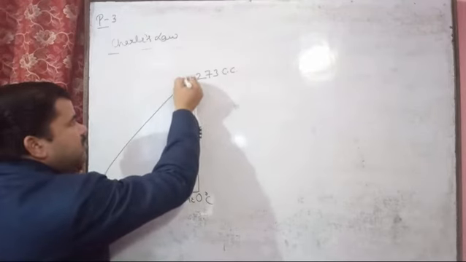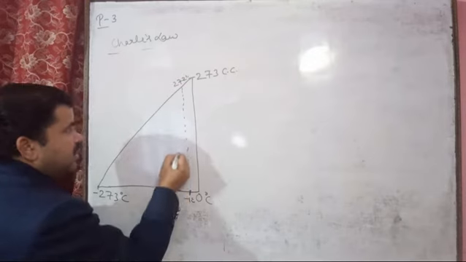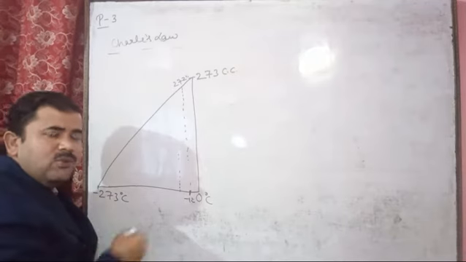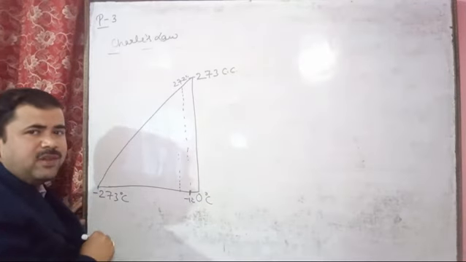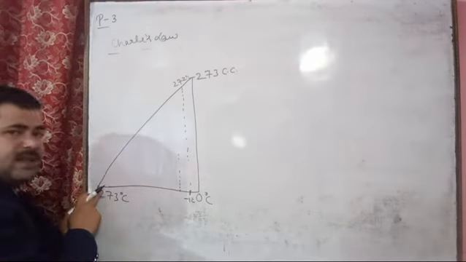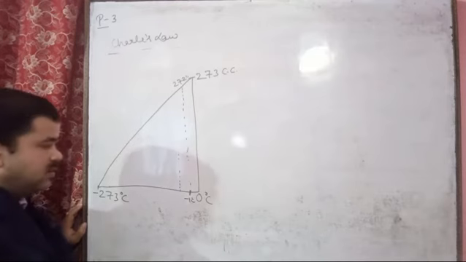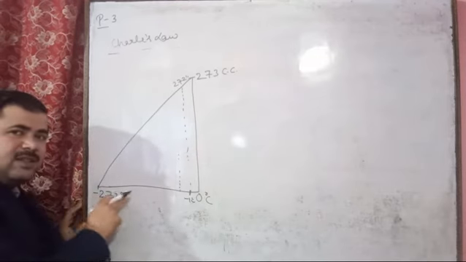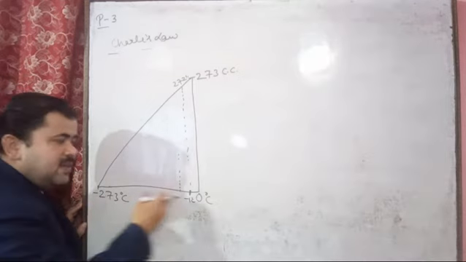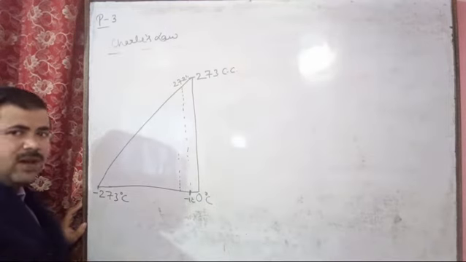272 cc, and if you take -2 degrees Celsius the gas volume will be 271, then 270, 269, 268 and so on. And at minus 273 degrees Celsius the gaseous volume will be 0 cc. So if we decrease the temperature, we can understand that 1 unit decreases in the volume.